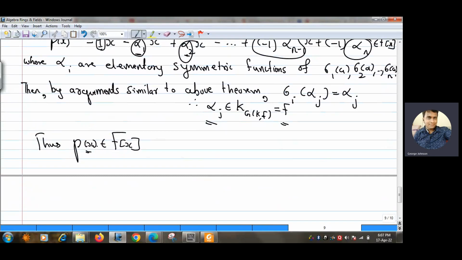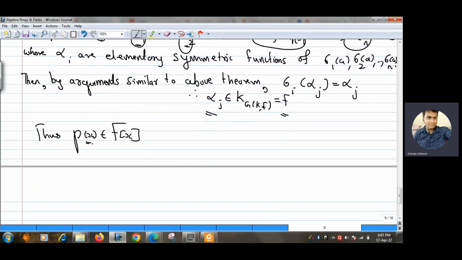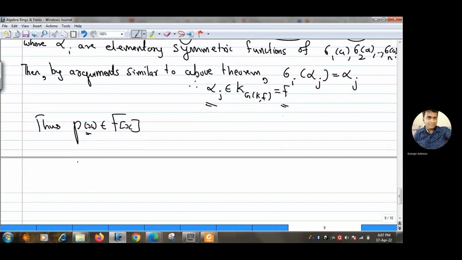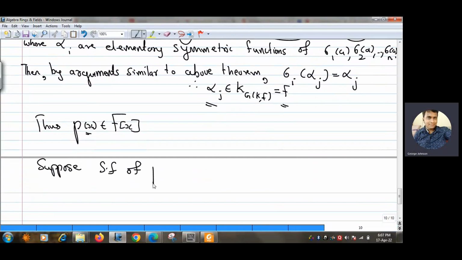Let us assume that the splitting field of p(x) is some J, which is an extension of F. Then I need to prove that this J is the same as K. Because J is the splitting field, it is the smallest field which contains all the roots of p(x).